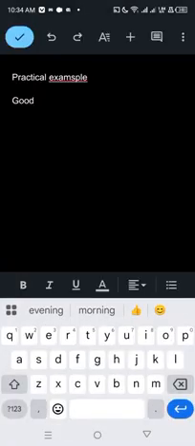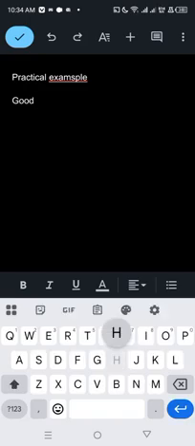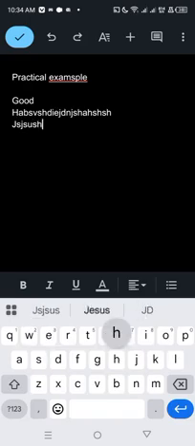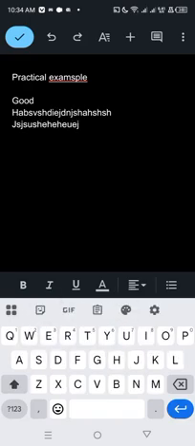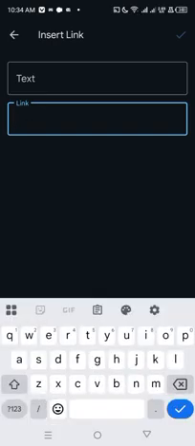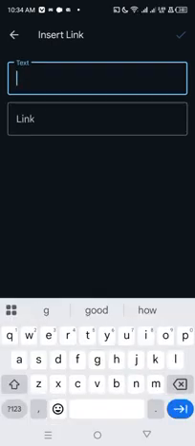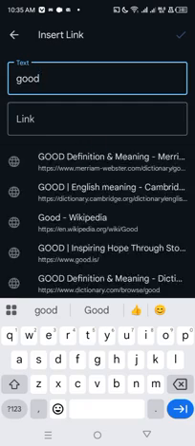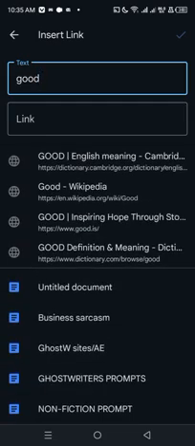Let me get something and let's see how it's going to be, so that we'll paste the link. Now click on it here, link, and let's say I want to put it on where it says "good." Let's say "good" is a heading to me, it's going to search for that "good," because I've not titled it.